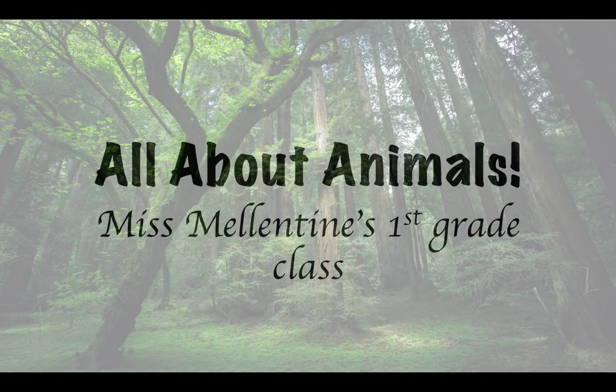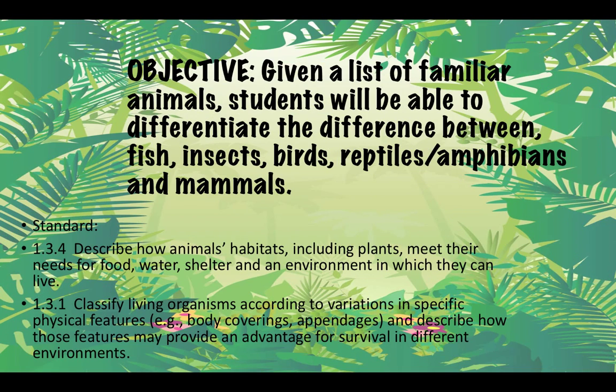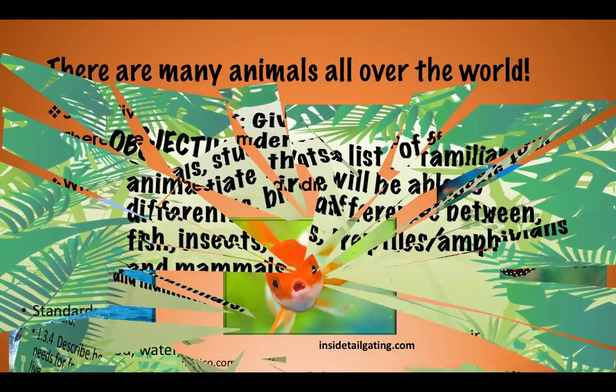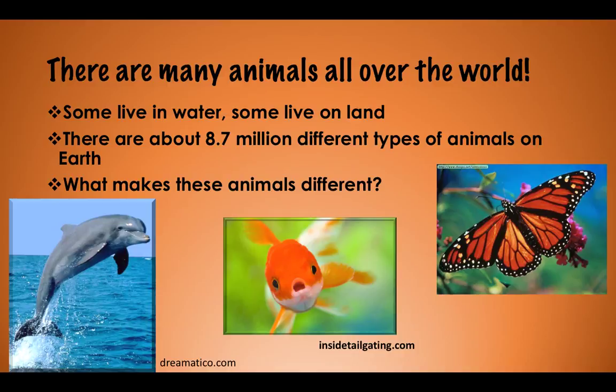Hi class, today we are going to be learning all about animals. We are going to be learning the difference between fish, insects, birds, reptiles, amphibians, and mammals. There are so many different animals all over the world. Actually, there's 8.7 million different types of animals on Earth. So now we have to ask, what makes all of these animals different from one another?